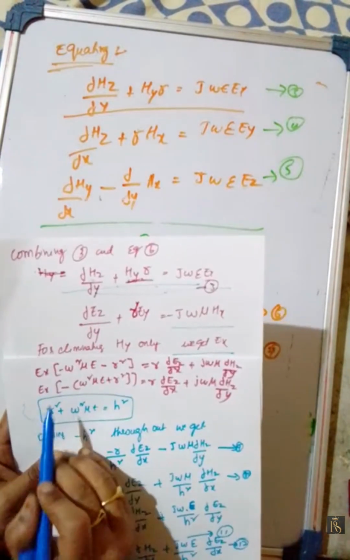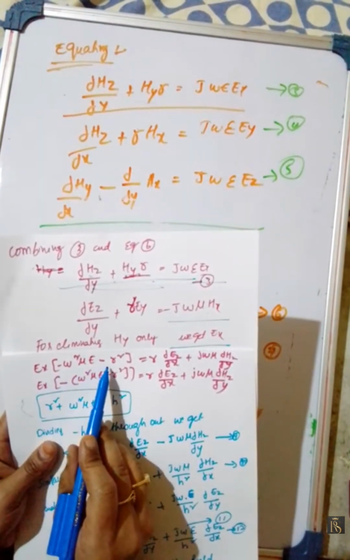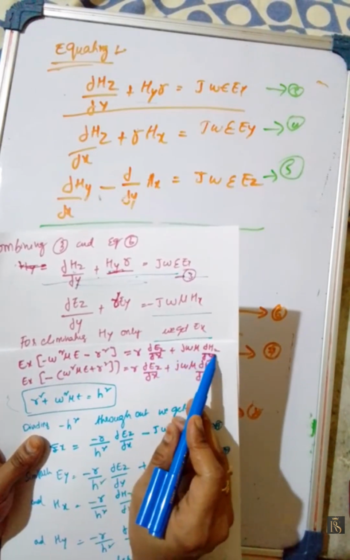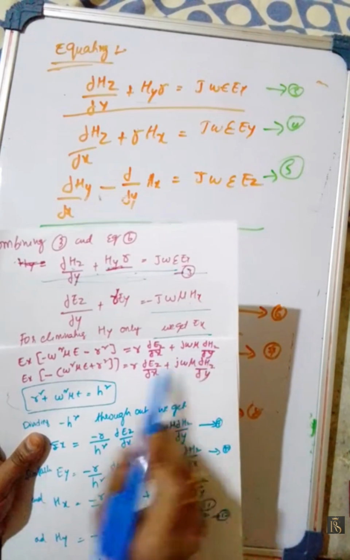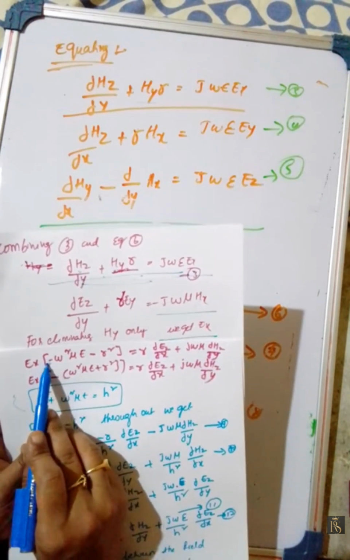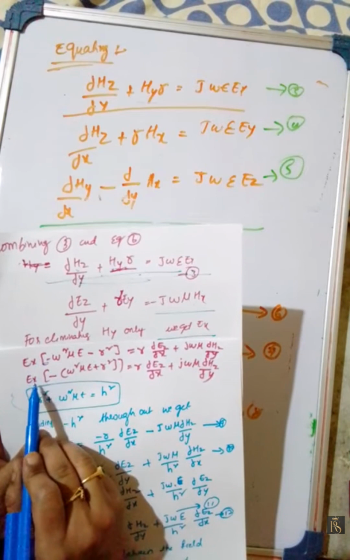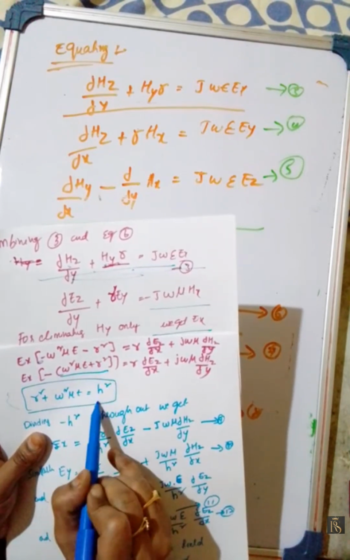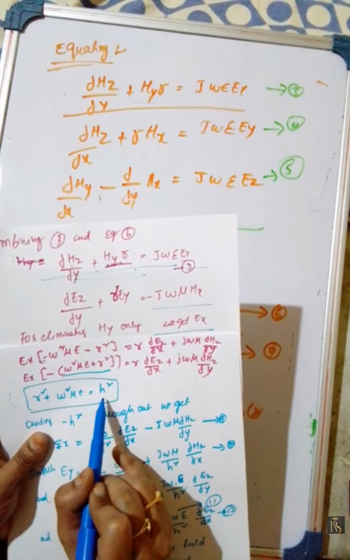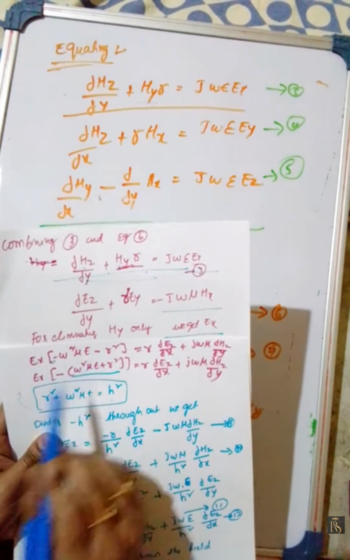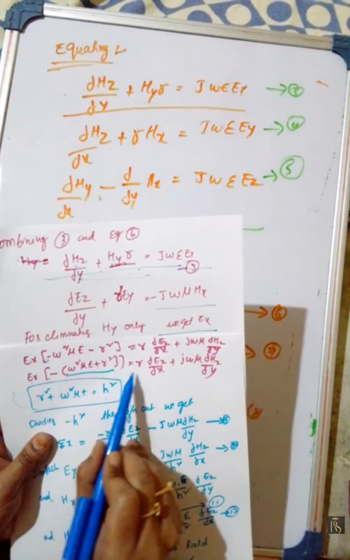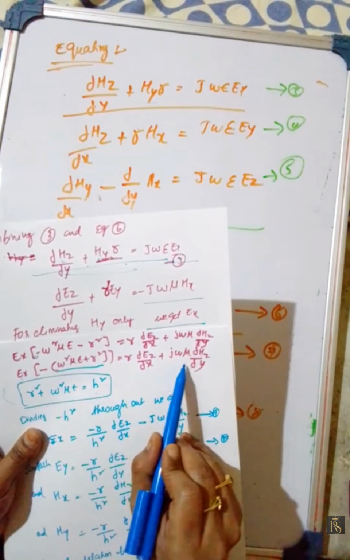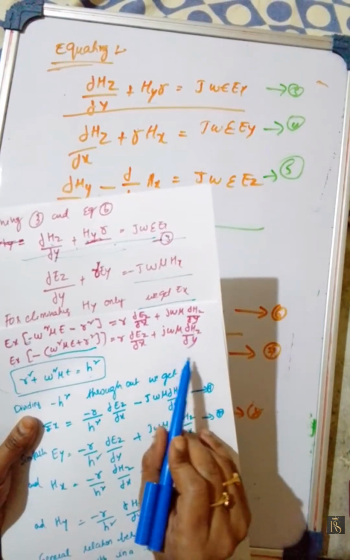Ex of minus omega square mu epsilon, which is minus r square, is equal to r dou by dou x of Ez plus j omega mu dou Hz by dou y. From this term we are commonly taking minus, and the value we found previously we consider as h square. We are placing this in this term: Ex of h square is equal to r dou Ez by dou x plus j omega mu dou Hz by dou y.